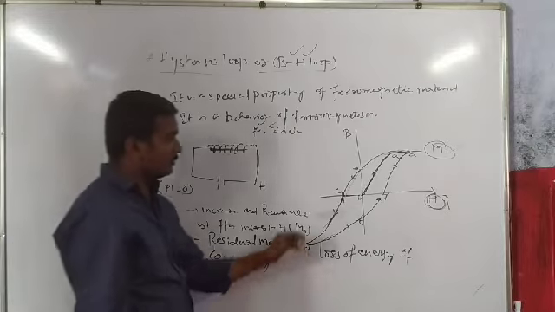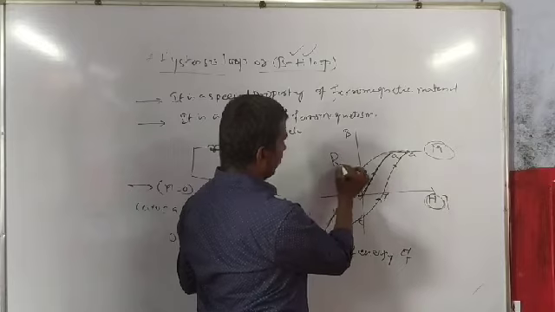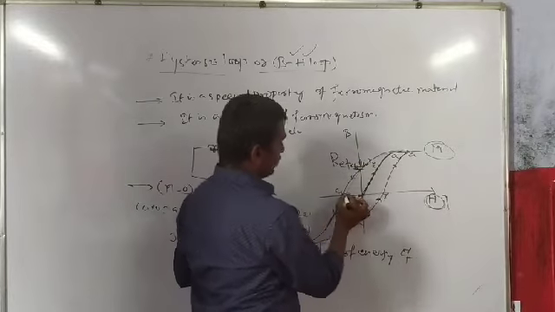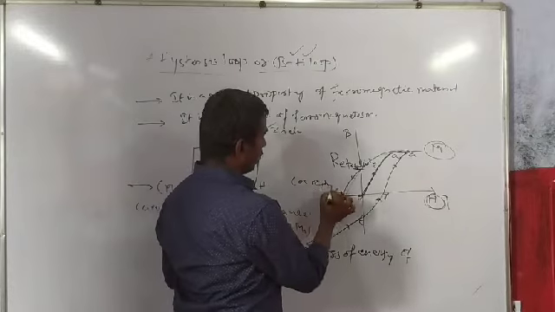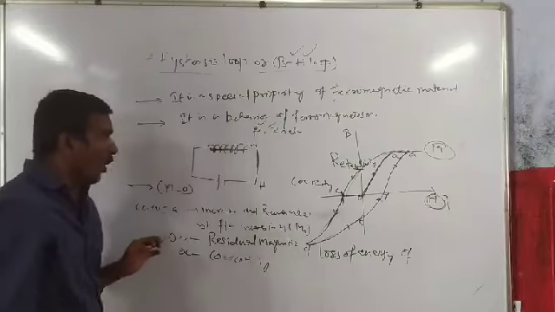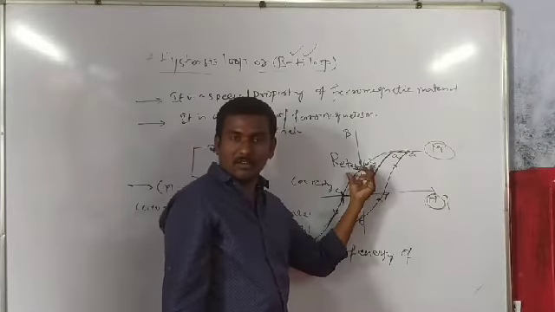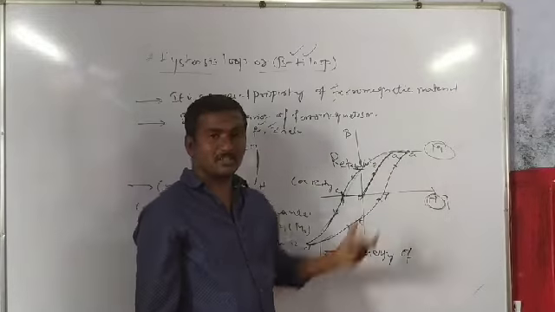So O to B is also called retentivity. And this is coercivity. In the exam, you will be asked to draw the hysteresis loop for a 1 mark question. Define retentivity of a ferromagnetic material. What is the coercivity, or what is the magnetic saturation?